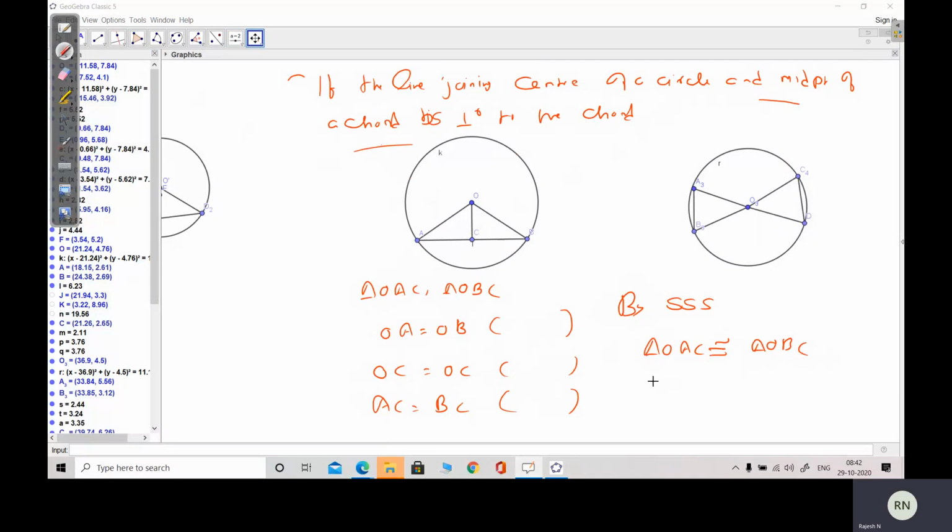If OAC and OBC are congruent, what can you say? Angle OCA is equal to what? Angle OCB, because CPCT. These two angles should be equal.